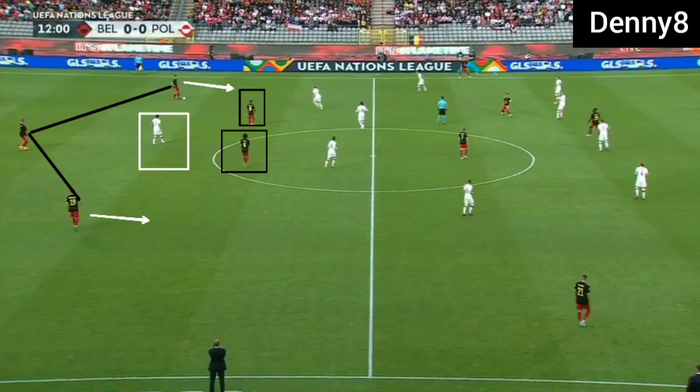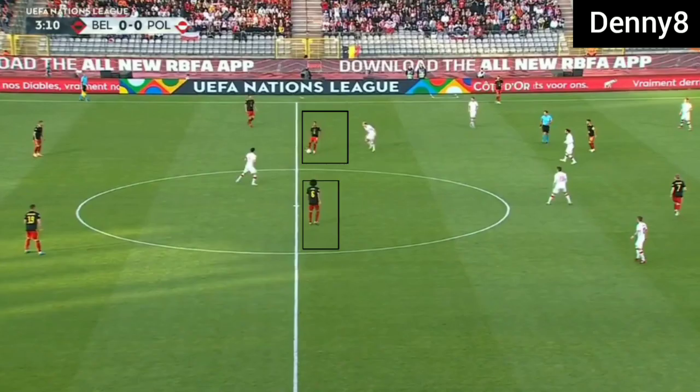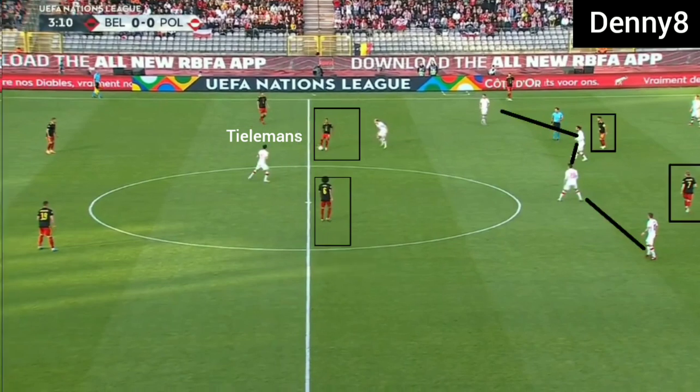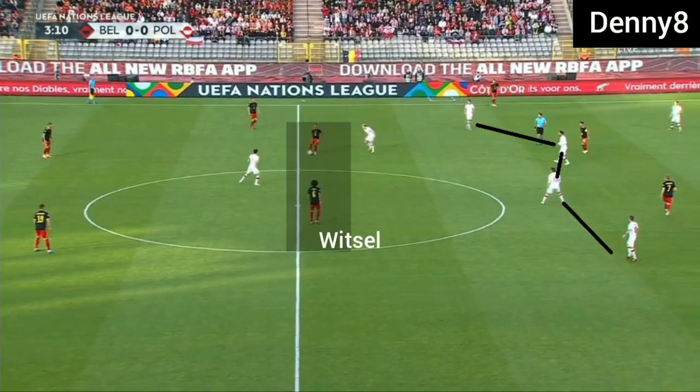Belgium were using double pivots in the first phase. Robert Lewandowski was 3 versus 1 down, and the wide backs easily bypassed him. In the middle third, Belgium were using double pivots, which were Tielemans and Witsel. Belgium wingbacks were operating high and wide with KDB and Hazard between the lines, so Poland's midfield was operating deep. Belgium's pivots had time to receive the ball because of that.